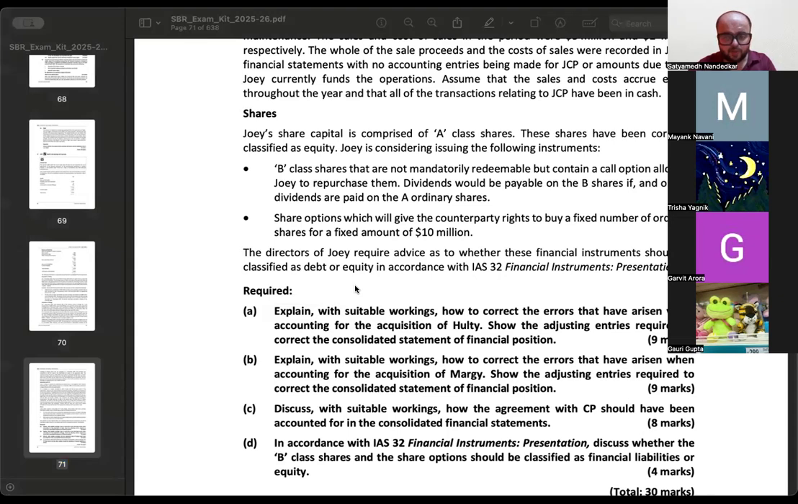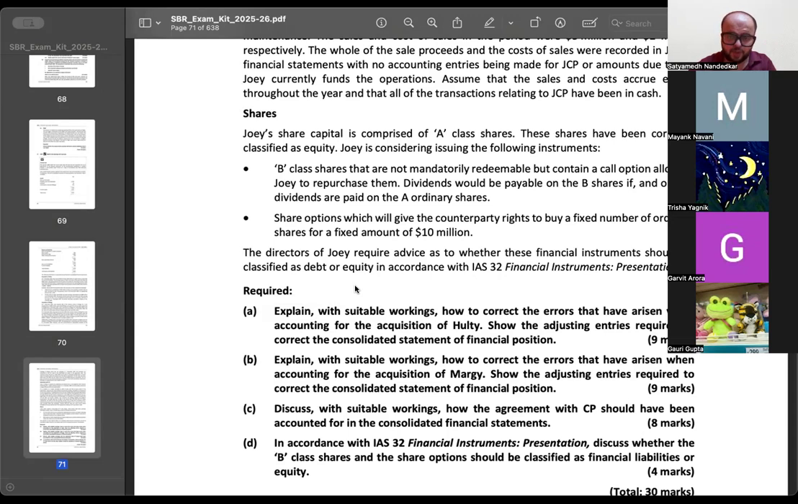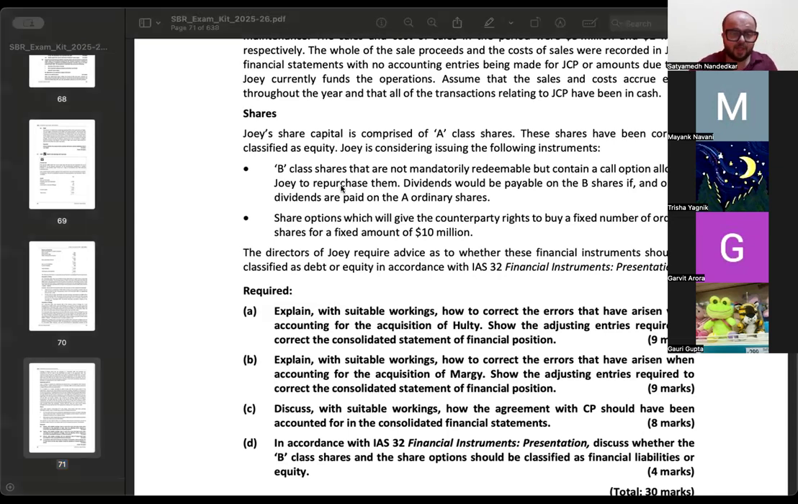You have two things with you. ठीक है, एक है क्लास बी शेयर्स और एक है आपके शेयर ऑप्शंस. Now if you observe Class B shares, there is a written word that there is a call option. किसके पास है call option? Call option is with Joey, and a call option is an option to buy. So the company has an option to repurchase its own shares, and dividends are payable only if you pay dividend on equity instrument A. एक जो A category का share है, if you pay dividend on that, only then you have to pay dividend on category B shares.